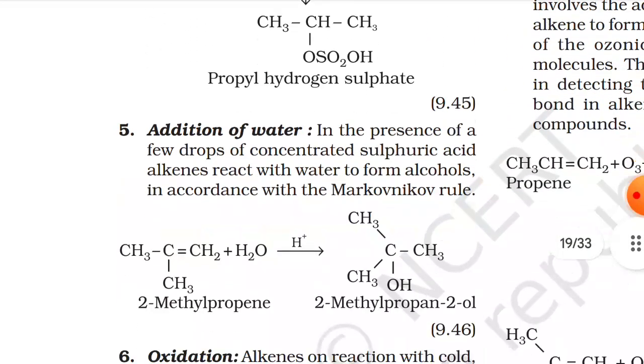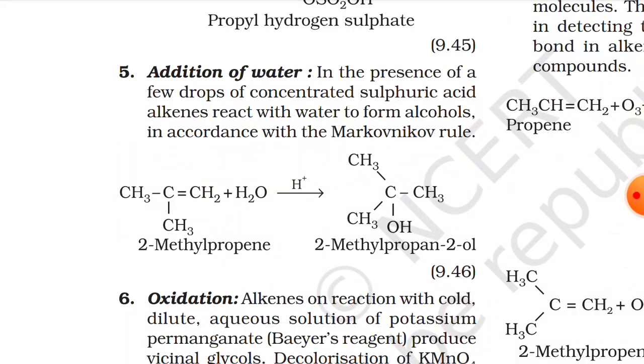So moving on. 5. Addition of water. In the presence of few drops of concentrated sulfuric acid, alkenes react with water to form alcohols in accordance with the Markovnikov rule. So you can here refer to the reaction.